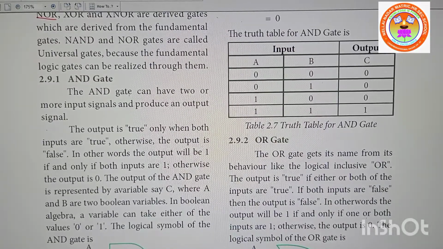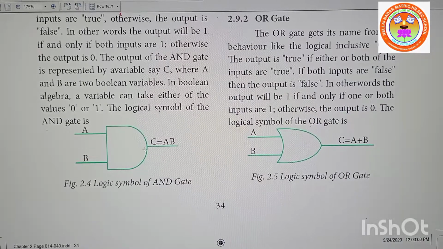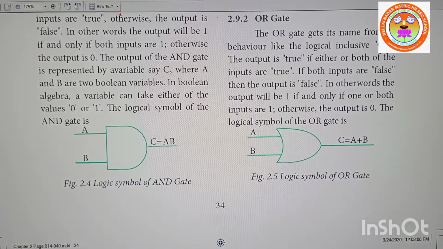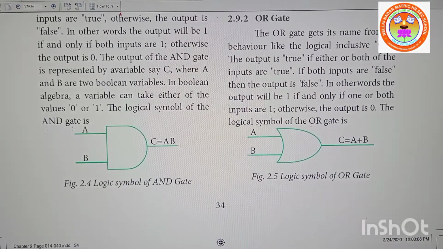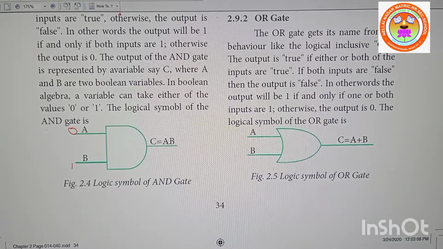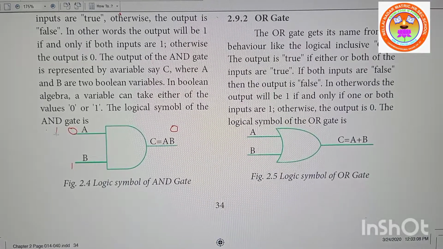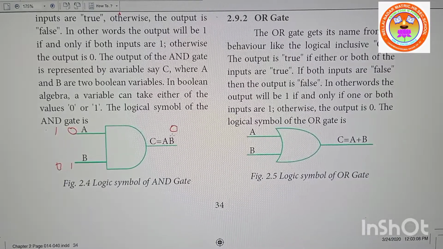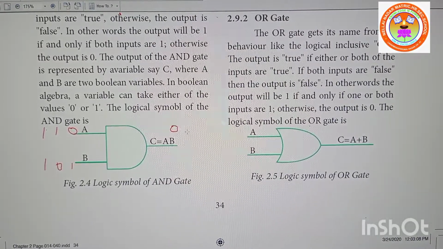AND gate, already I explained about the AND gate and truth table, and showed you the component. A and B are two inputs, and you get only one output. Suppose I give 0 and 1, 0 into 1 is 0, so output is 0. Same way, 1 and 0, 1 into 0 is 0. 1 and 1, 1 into 1 is 1, so you will get output 1.